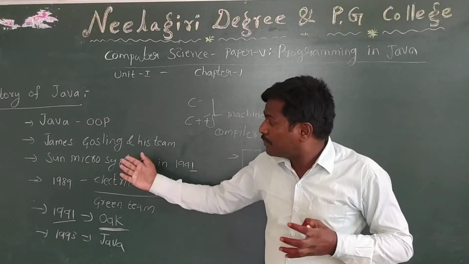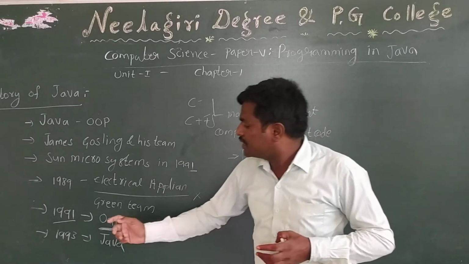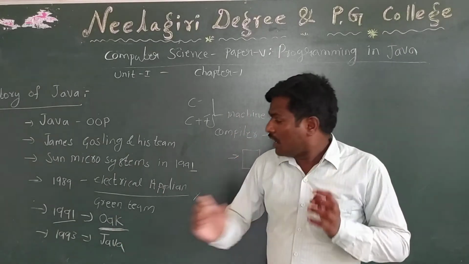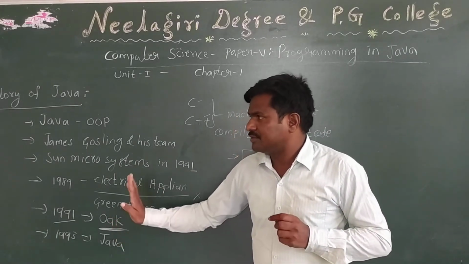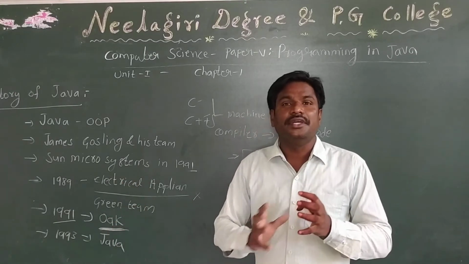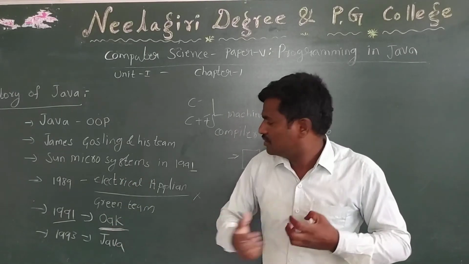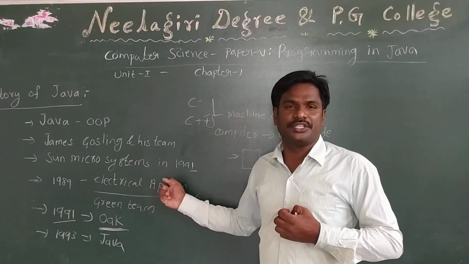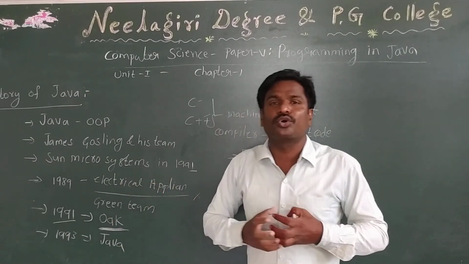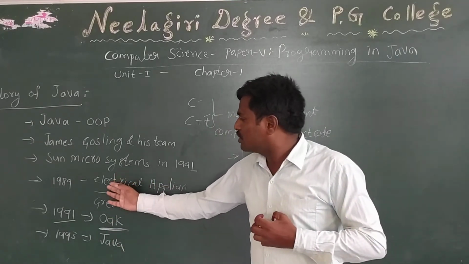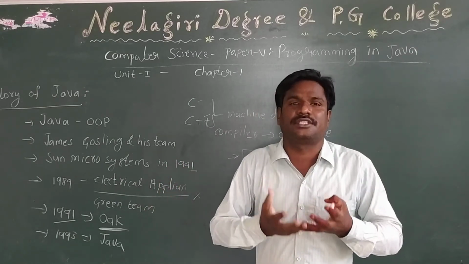James Gosling stated that our new programming language gave strength to develop these electrical applications. Because of our programming language, we developed the electrical appliances software successfully.